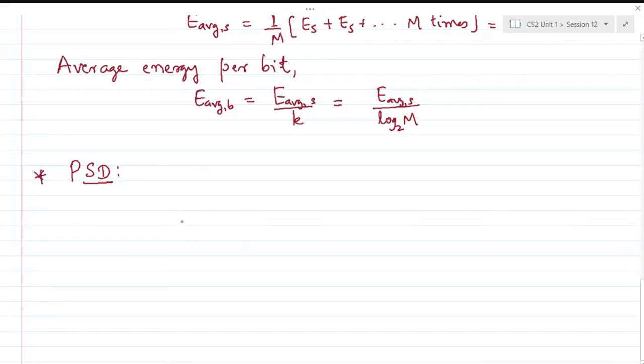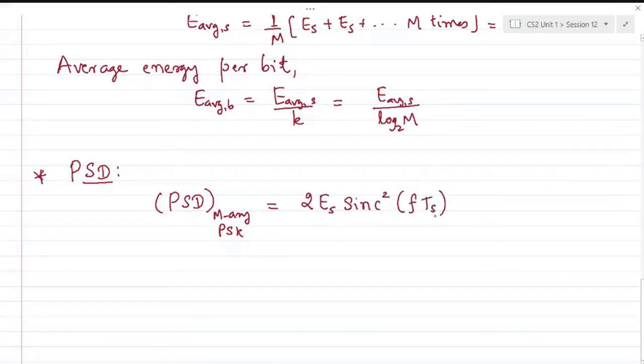We can extend the same theory, and the general expression for M-ary PSK would be twice the energy of the symbol times sinc square of f Ts. This was similar for QPSK, where Es was twice Eb and Ts was twice Tb. Here for M-ary PSK, Es would be k times Eb and Ts is k times Tb.